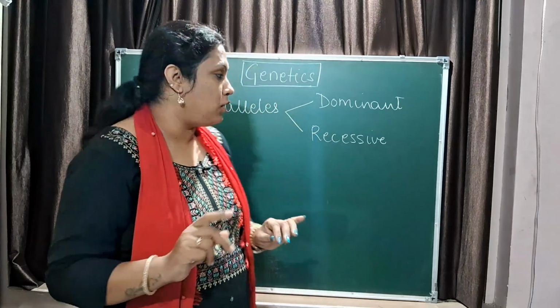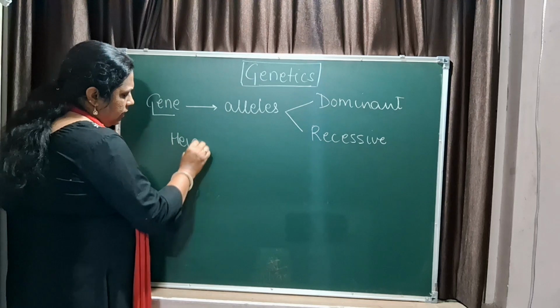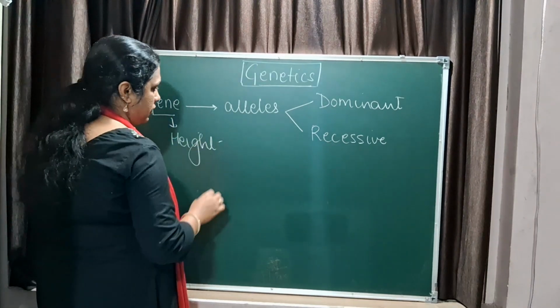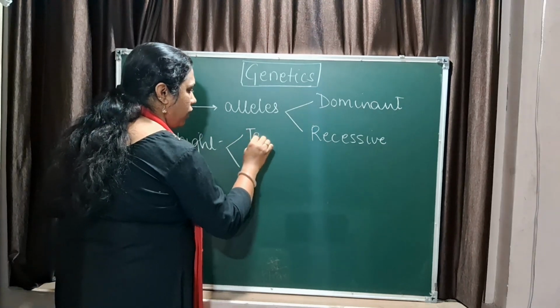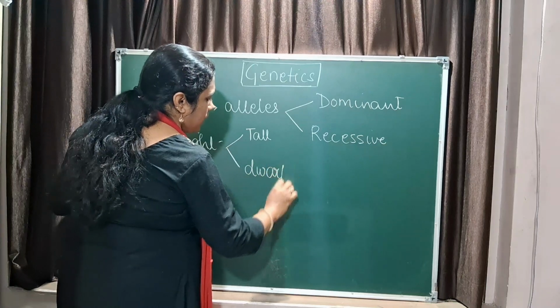Right. Now, to explain it better, if I say height, height is a gene. You have a height gene. It has two alleles, one for tall, one for dwarf. Now, how to write the alleles?